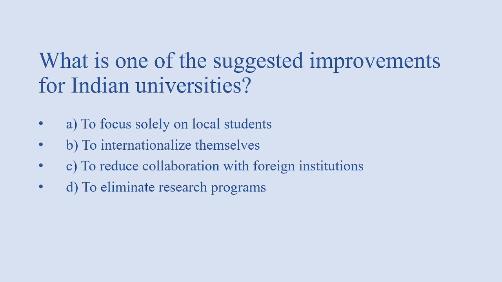Next, what is one of the suggested improvements for Indian universities? Options: to focus solely on local students, to internationalize themselves, to reduce collaboration with foreign institutions, to eliminate research programs. Answer of this question is option B, that is internationalize themselves.